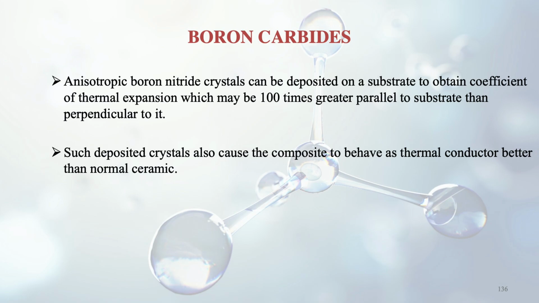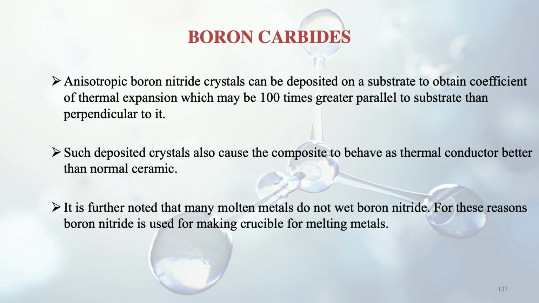So it depends on the direction. That's why anisotropic. In different directions, we are getting different kinds of properties. Such deposited crystals also cause the composite to behave as a better thermal conductor than normal ceramic.